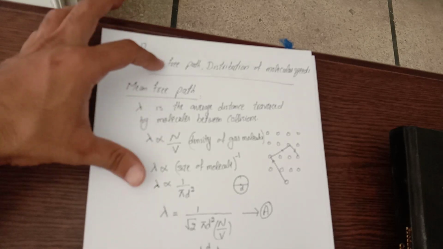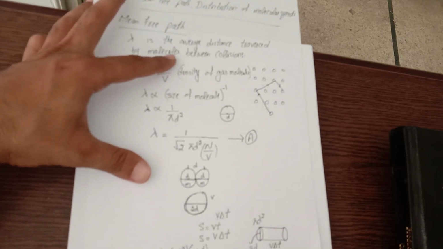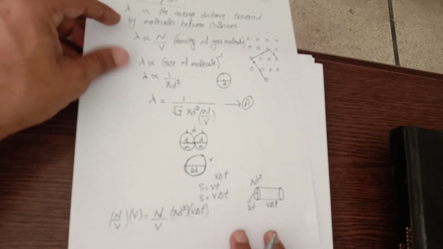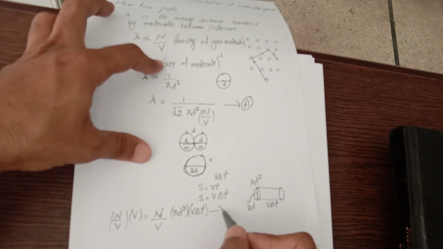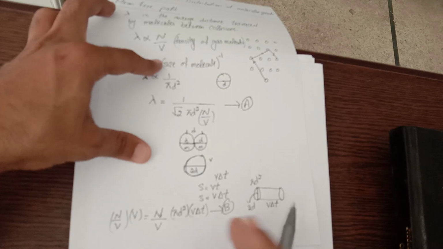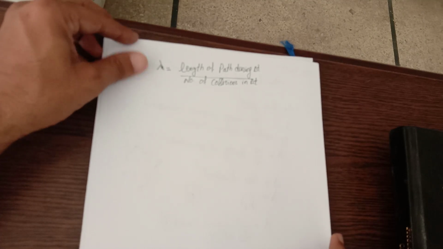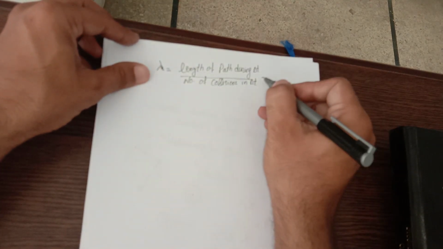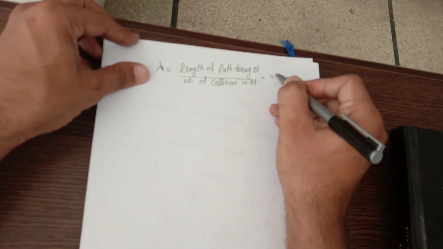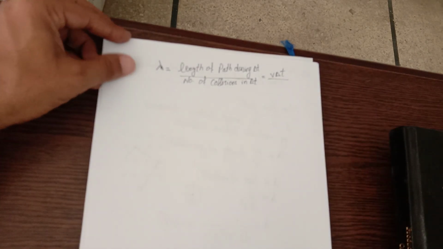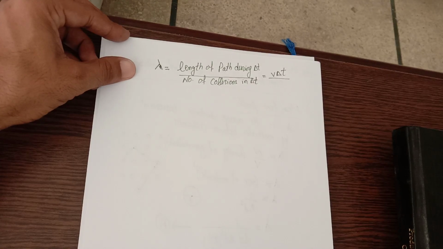I have calculated number of collisions in delta t and I can name this as equation B, and I know the length of the path during time interval delta t is V times delta t divided by number of collisions in time delta t.